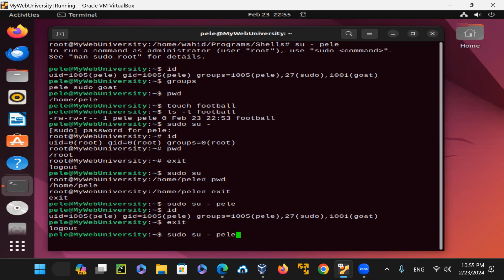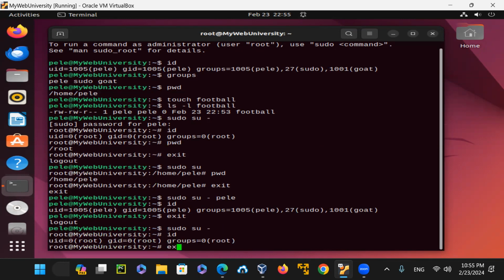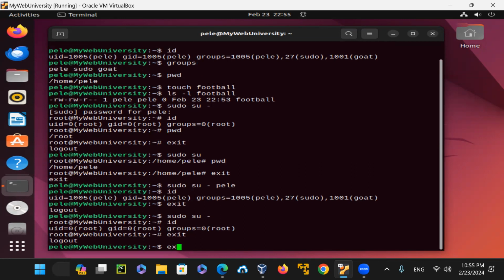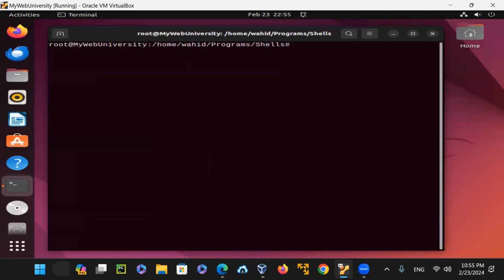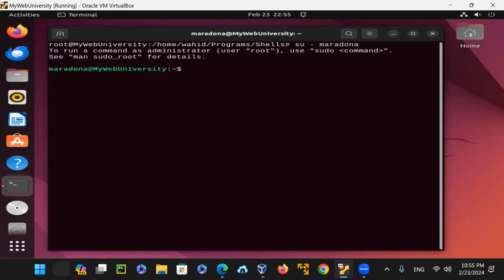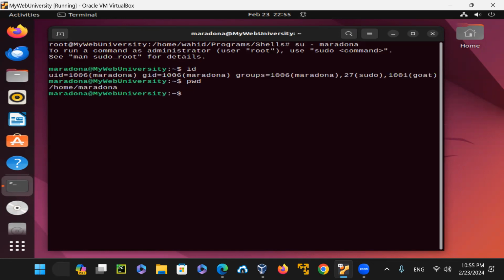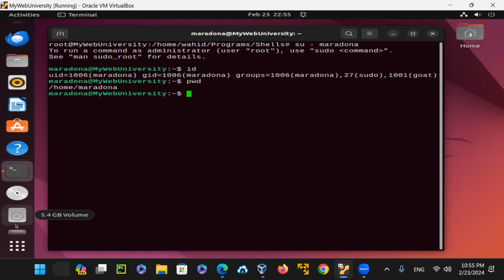So at this time, if I want to become root again, right here, I just say this, and now I'm root, okay? Similarly, if I do that for another user, and as root here I do it for Maradona also. So now if I say switch user to Maradona, logged on, and now you can see that the print working directory is this.